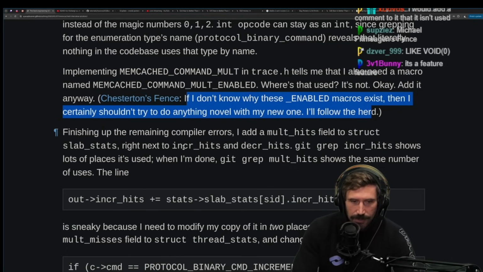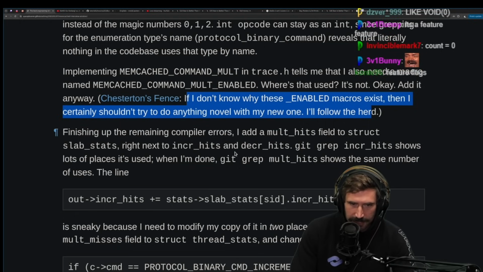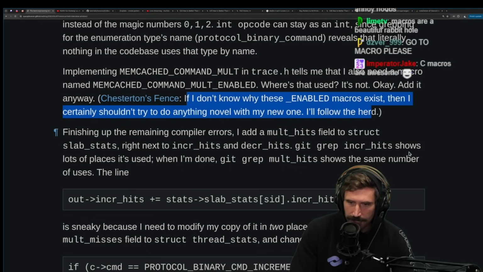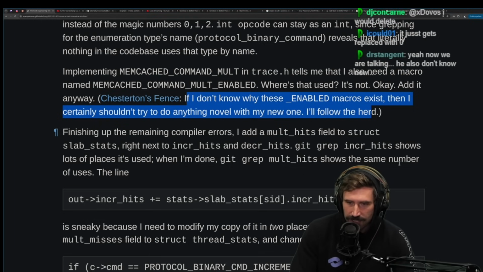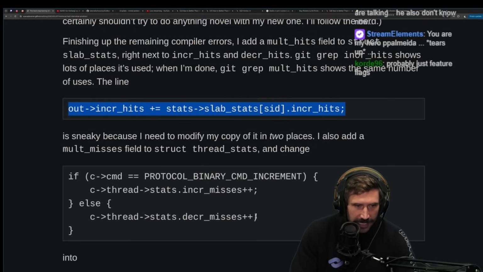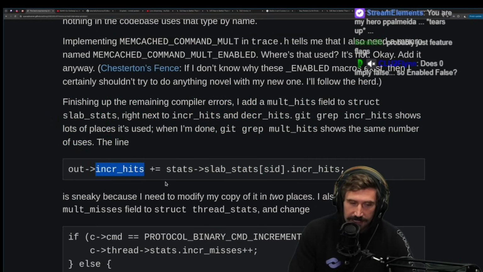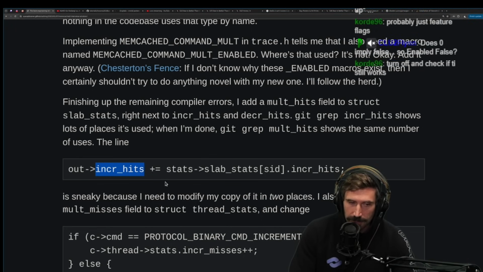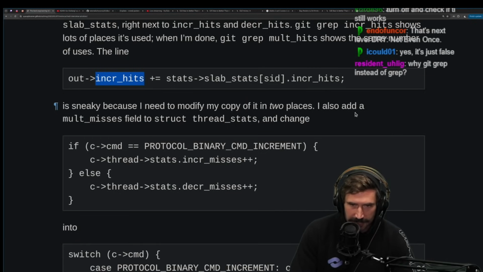Finishing up the remaining compiler errors, I add mult hits to the struct slab stats right next to the increment hits and decrement hits. Git grep inc hits shows a lot of places it's used. When I'm done, grep hits mult hits shows the same number of uses. All right. Nice. Hey, that's a great way of doing it. You already know inc hits exists. If you can have the exact same amount of mult hits, then you probably are on the right track. That's good. It's sneaky because I had to modify my copy of it in 2 places. I also added mult misses field to the struct and thread stats and ready change.